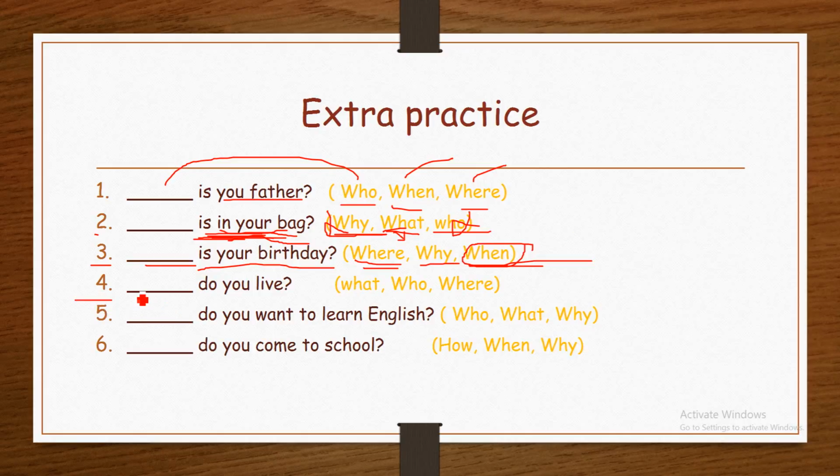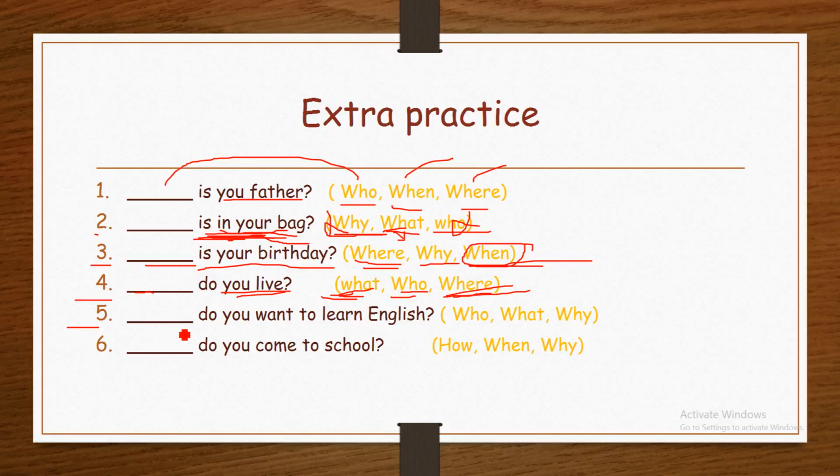Number 4. Blank do you live? What, who, where? What is used for object, for idea, for an action. Who is used for person. Where is used for place. Here, someone is asking about a place you live. Therefore, the question starts with where. Where do you live?